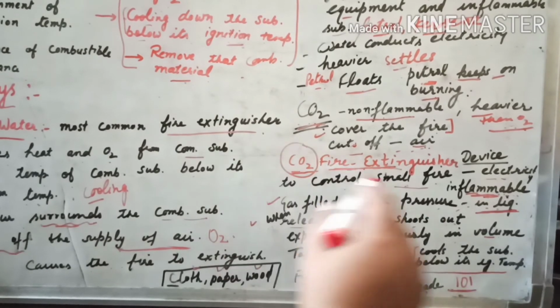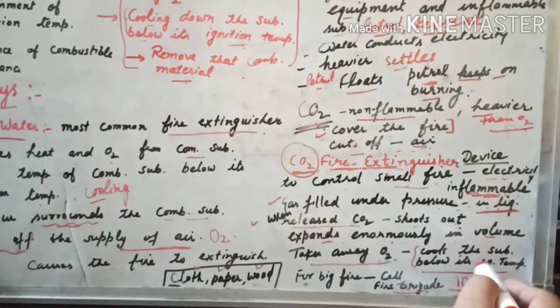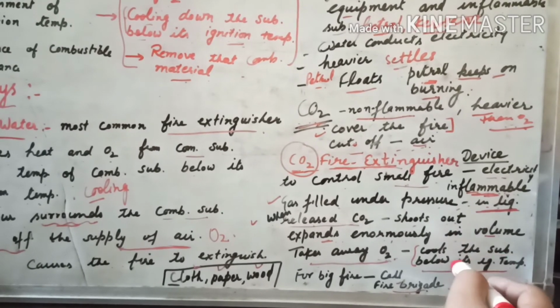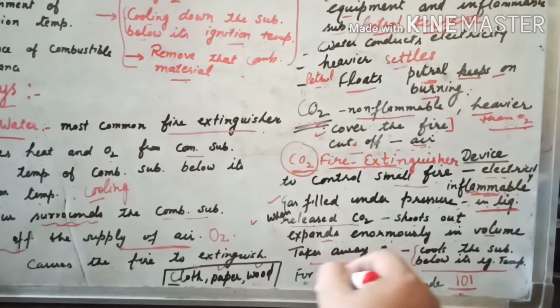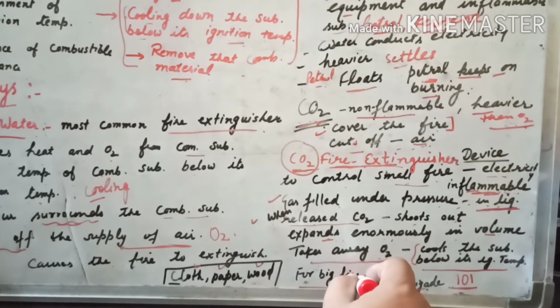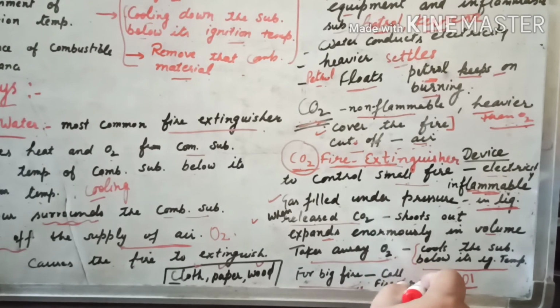Another quality of carbon dioxide gas, it cools the substance below its ignition temperature. If substance becomes cool, it does not catch fire. In case of big fire, we can call the fire brigade.